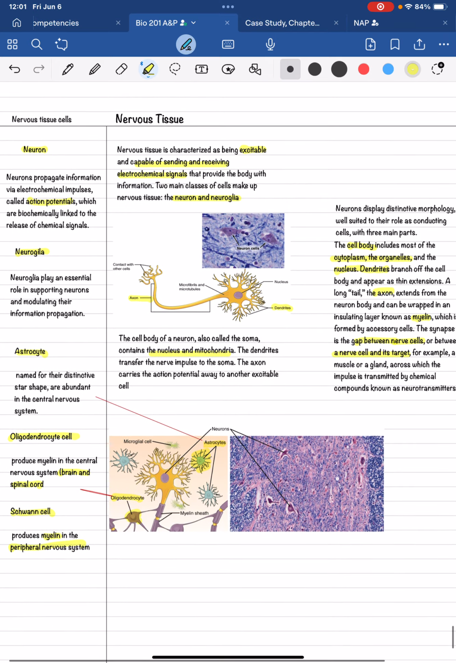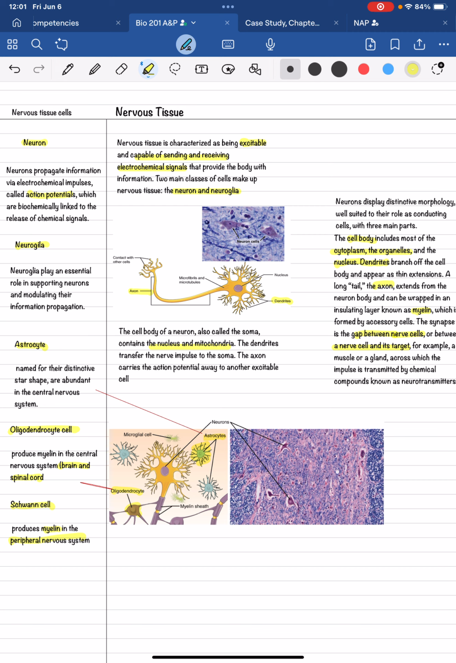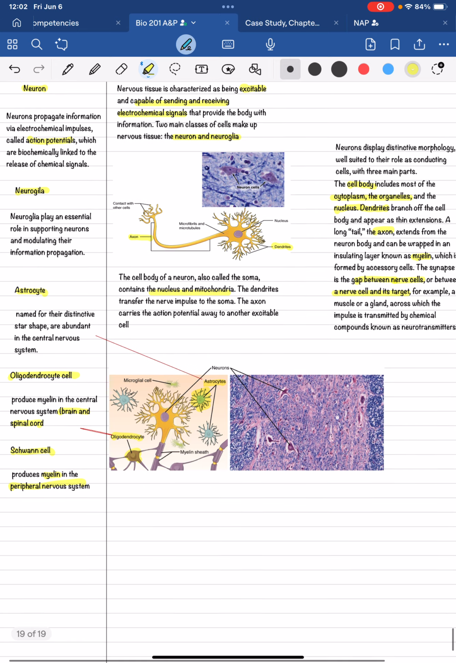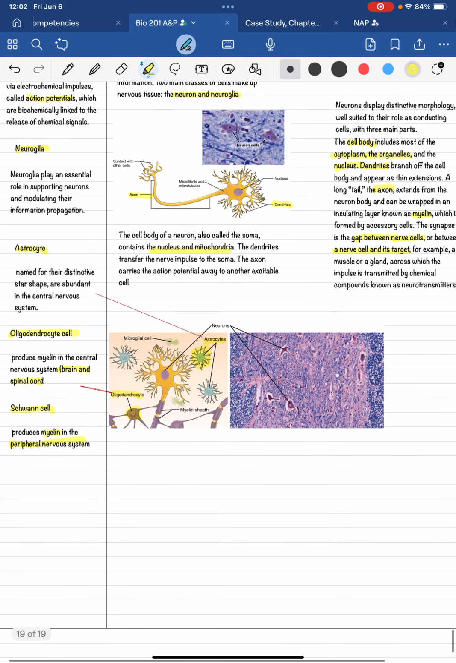Nervous tissue. The nervous tissue cells: the neuron, neuroglia, astrocyte, the oligodendrocyte cell, and the Schwann cell. Nervous tissue is characterized as being excitable and capable of sending and receiving electrochemical signals. The cell body of a neuron, also called the soma, contains the nucleus and the mitochondria. The dendrites transfer the nerve impulses to the soma, and the axon carries the action potential away to the next excitable cell.